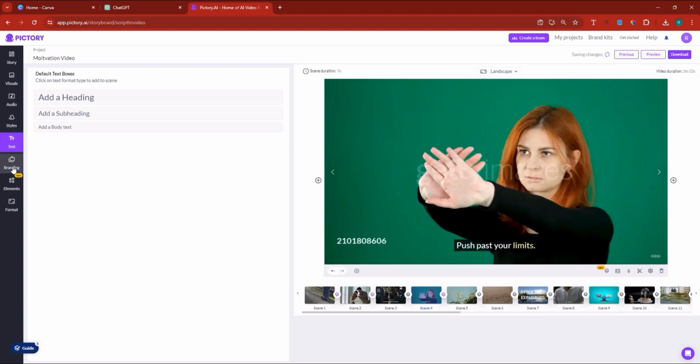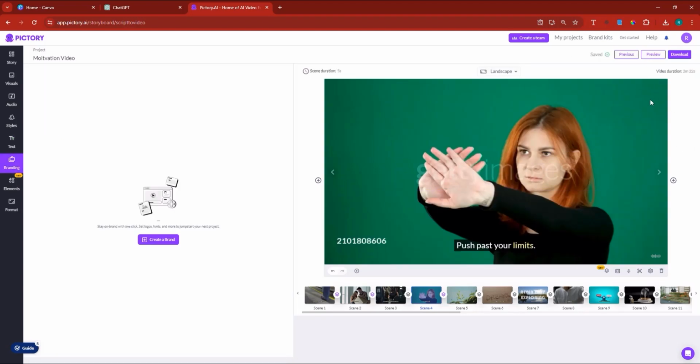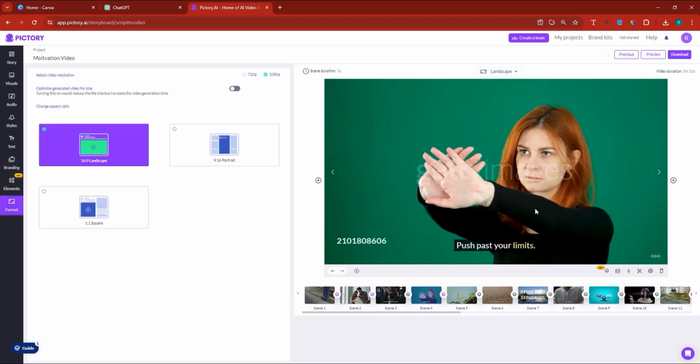Now, for branding purposes, you can add your logo somewhere here if you want to. You can change the format. So for instance, if you go to the format here, let's say you don't want this to be in 16 by 9 inches. You can make it 9 by 16 by simply clicking the button. You can also make it squared. You can change the video quality. You can add elements even.